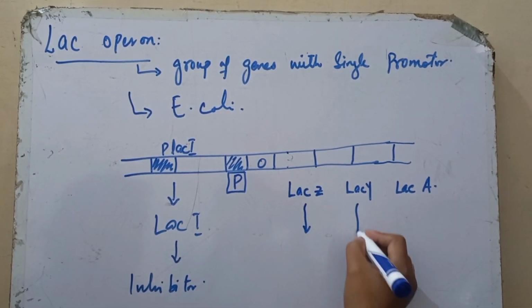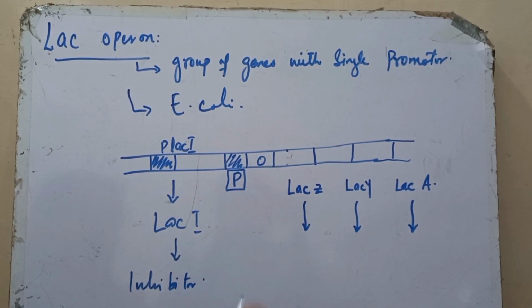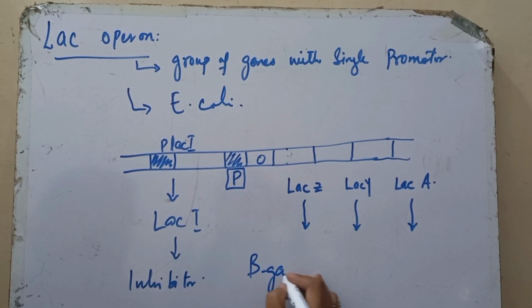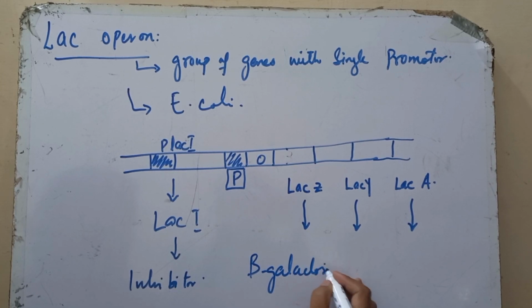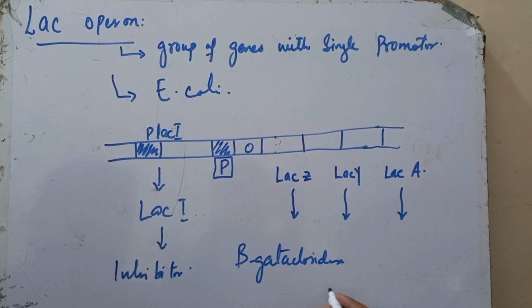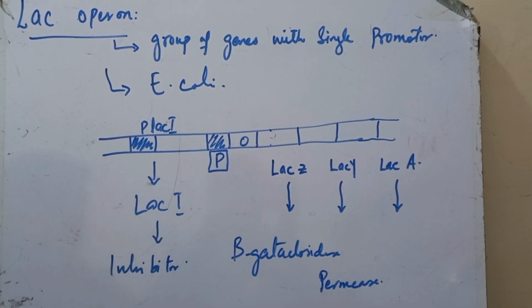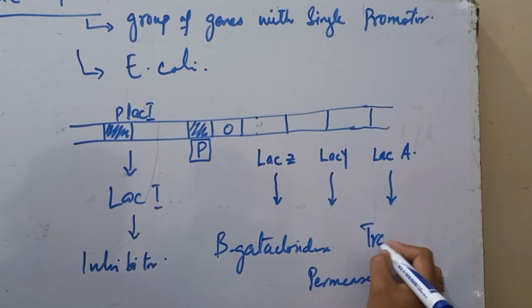All these genes will be transcribed to produce proteins. The Lac Z will produce beta galactosidase. Lac Y will produce permease, and Lac A will produce trans-acetylase.